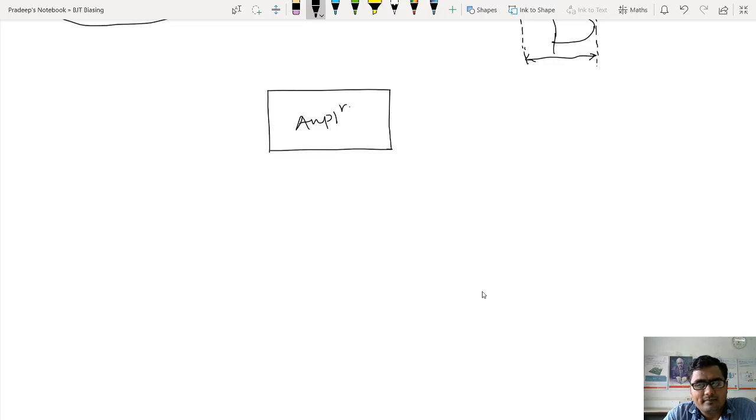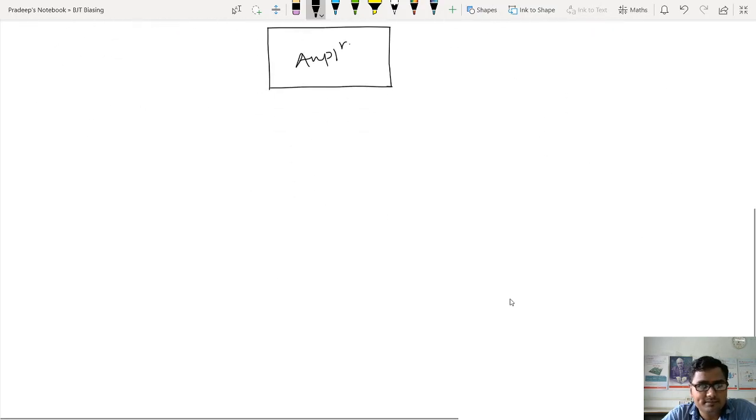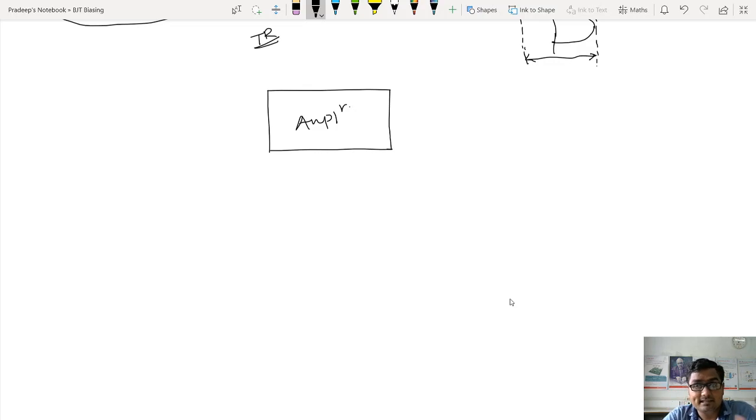Now, the active element, the most important component of the amplifier, is the transistor. We know that. Transistor is the heart of an amplifier, because without transistor, an amplifier will never amplify the signal. And for that only we have done everything, why did we do all this study? Because I want to study the transistorized amplifier. So transistor is the basic and most important component of the amplifier circuit. Now, transistor is the major element.